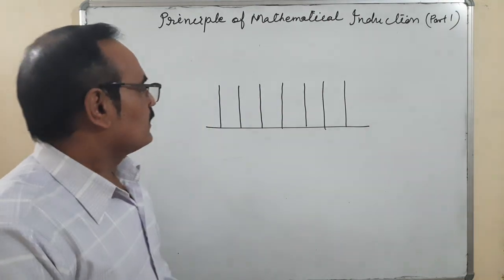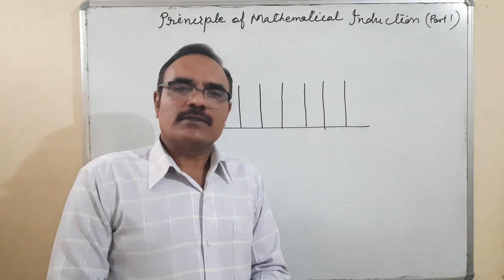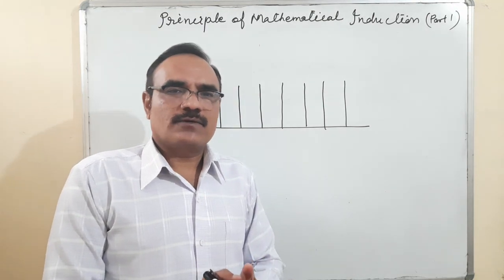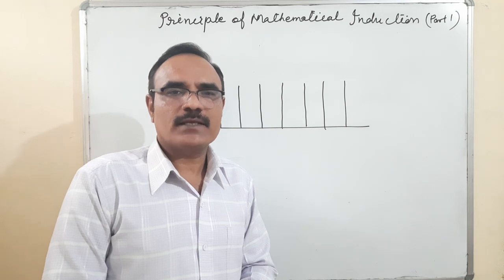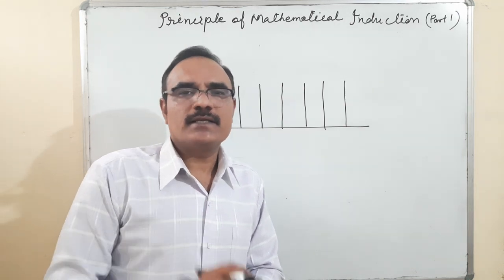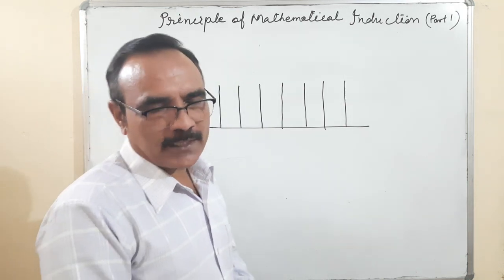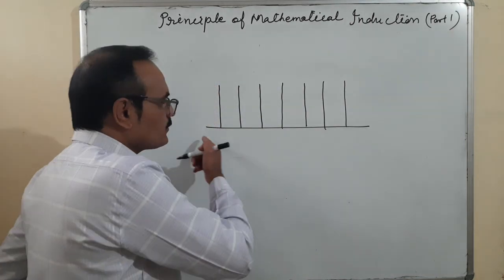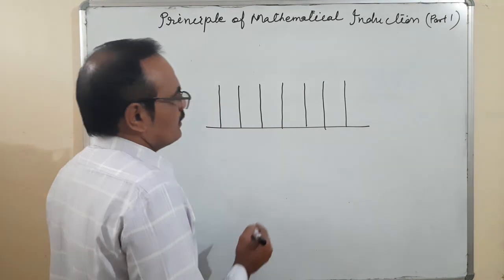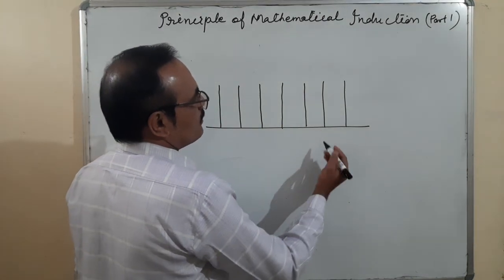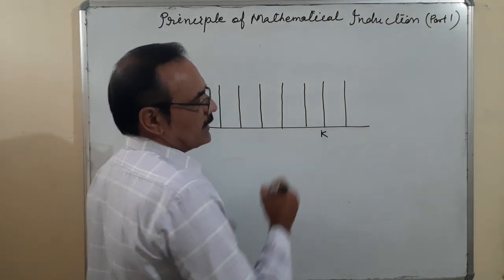But to make sure that each and every tile placed here has fallen down, what should be done? Suppose this is the numbering of the tiles: 1, 2, 3, 4, 5, 6 and so on. I will discuss this kth tile.